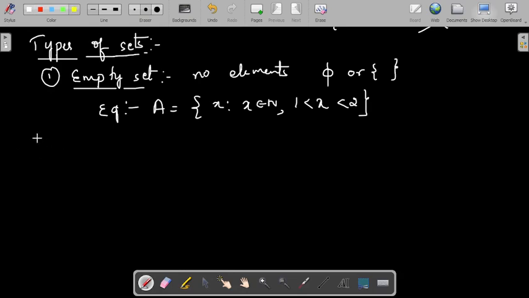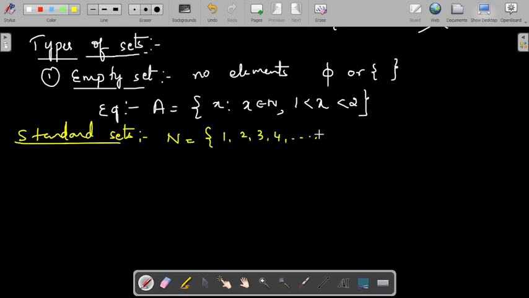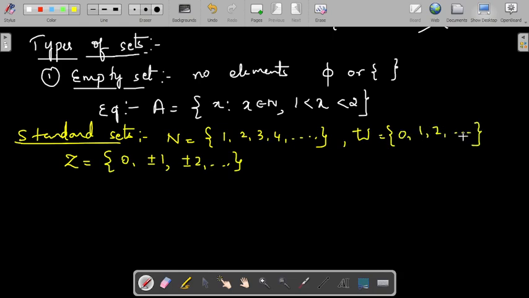Before going to the next type, let me define some standard sets here. Standard sets are nothing but the set of all natural numbers, denoted as capital letter N. It starts with 1, 2, 3, and so on. Then the set of all integers denoted as Z: 0, plus or minus 1, plus or minus 2, and so on. Positive, negative, and 0. The set of all whole numbers is denoted as W; 0 is included, the rest are the same as natural numbers.